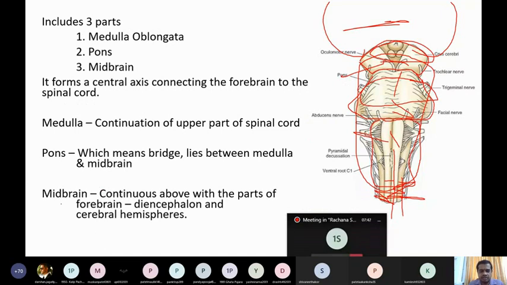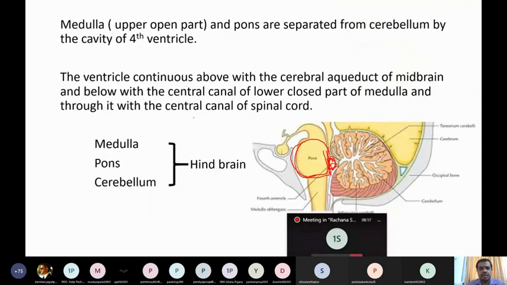The third one is the midbrain. The midbrain continues above with the parts of the forebrain, that is the diencephalon and cerebral hemisphere. Clear? The diencephalon includes the thalamus, hypothalamus, subthalamus, and metathalamus. And the cerebral hemispheres, right and left. So that much is related to the three parts. We'll see them in detail later.